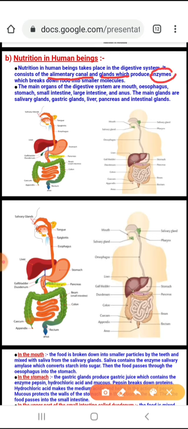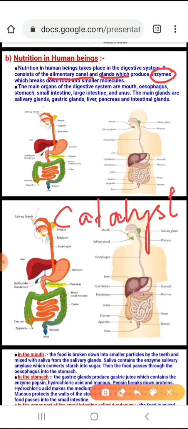Now comes the word enzymes. What are enzymes? Enzymes are catalysts. I have discussed catalysts in the first chapter in class, if you remember. Catalysts are those substances which increase or decrease the rate of reaction. So basically all enzymes are biocatalysts. They help to break down food into smaller molecules.